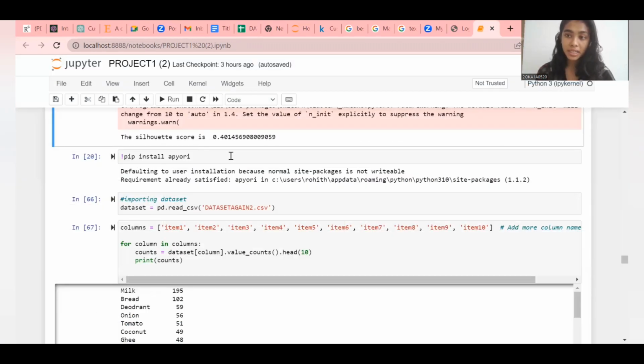Coming to the coding part, I will explain the market basket analysis. In the first step, we installed the Apriori algorithm. The Apriori algorithm is the most feasible thing we thought would suit the project, because it works upon three main features: support, confidence, and lift. Support states how popular an item in an item set is; in other words, the frequency of an item.